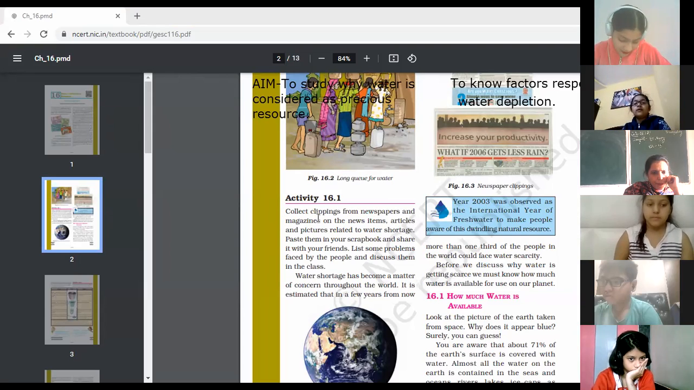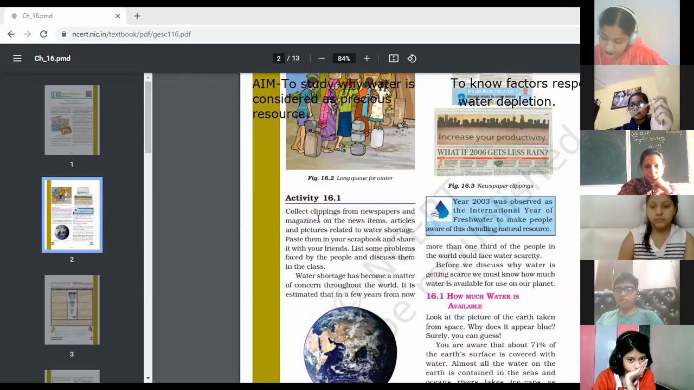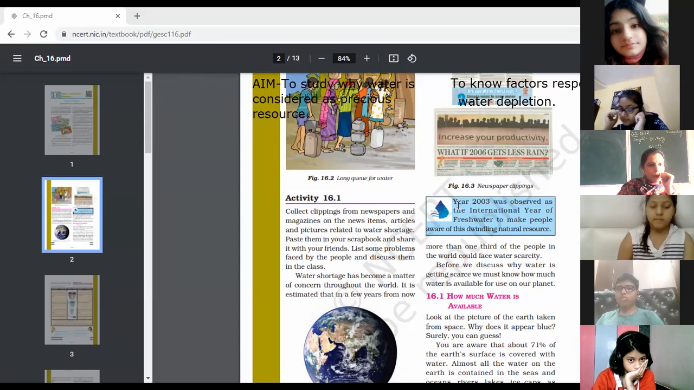Activity 16.1. Collect clippings from newspapers and magazines on news items, articles, and pictures related to water shortage. Paste them in your scrapbook and share it with your friends. List some problems faced by the people and discuss them in the class. Water shortage has become a matter of concern throughout the world. It is estimated that in a few years from now, more than one third of the people in the world would face water scarcity. Before we discuss why water is getting scarce, we must know how much water is available for use on our planet. So kindly read this paragraph, the blue box.